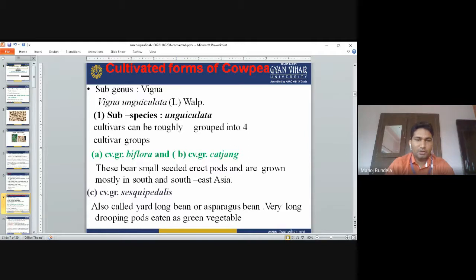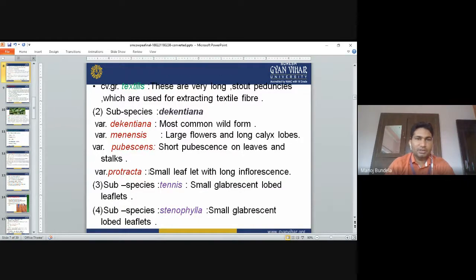It has very long, drooping pods that are eaten as a green vegetable. Next is textilis. These have very long, stout peduncles which are used for the extraction of textile fibers. Subspecies tenuis is the most common wild form.